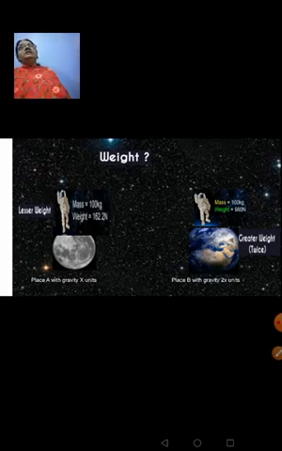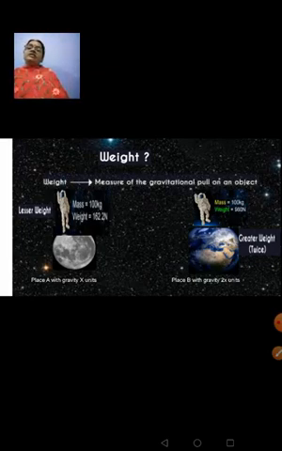When the gravity is increasing by 2 times, the weight will also increase by 2 times. So now what can you say about weight? Weight is nothing but the measure of the gravitational pull on an object. So what is weight? Measure of gravitational pull on an object, because from these figures itself you can make out